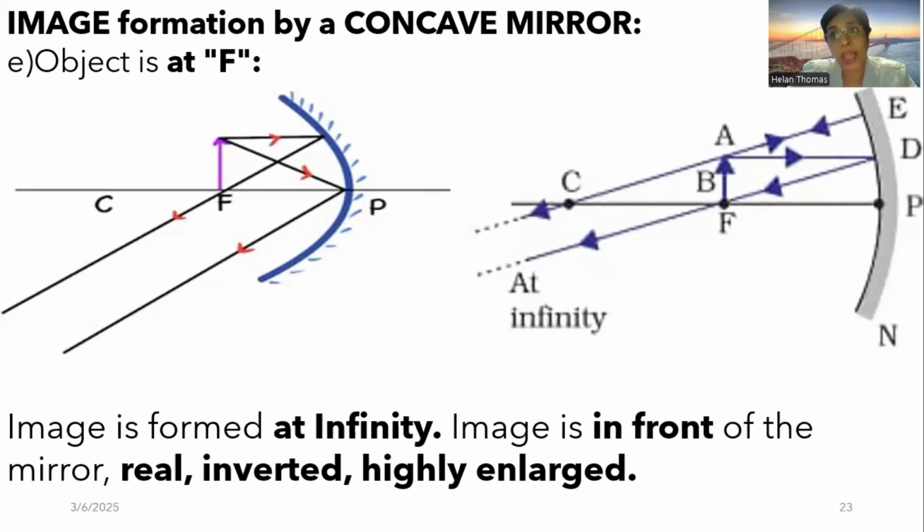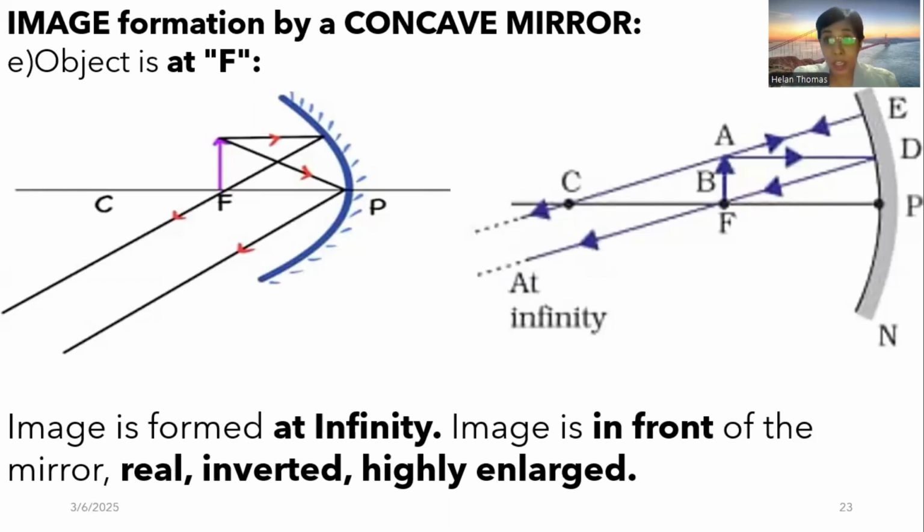We know that parallel rays will never meet. But in physics, we believe that the parallel rays will meet somewhere in infinity and create an image at infinity. So here we believe that the image is formed at infinity. The image is formed in front of the mirror, so it's going to be a real image. Any image which is formed in front of the mirror is going to be a real image. It's an inverted image. And when the object is placed at focus, it's a highly enlarged image.